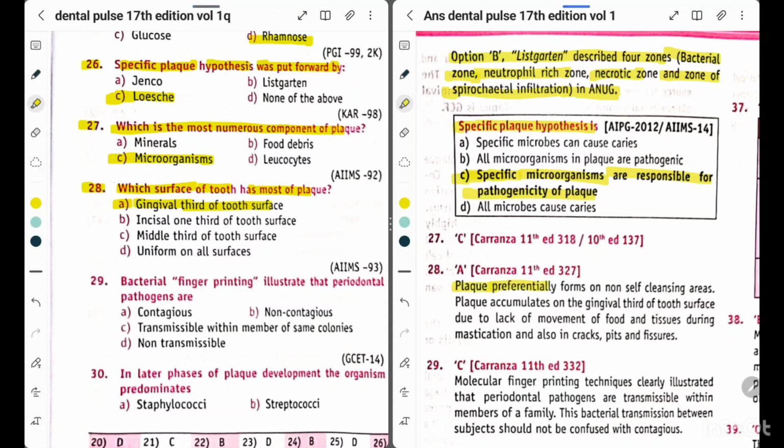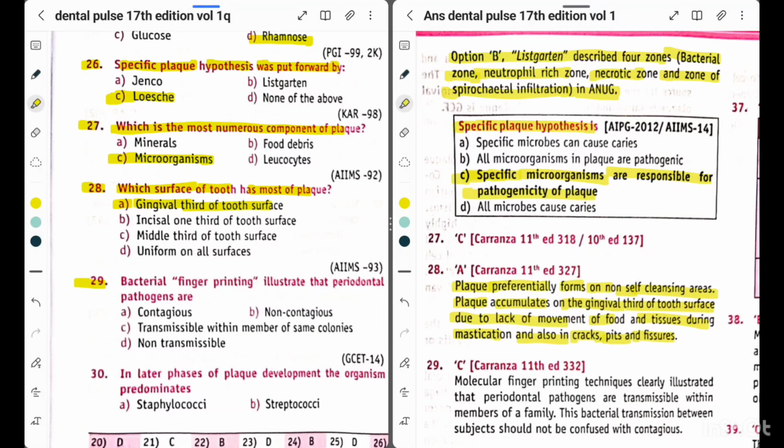Plaque preferentially forms on non-self-cleansing areas. Plaque accumulates on the gingival third of the tooth surface due to lack of movement of food and tissues during mastication, and also in cracks, pits and fissures.